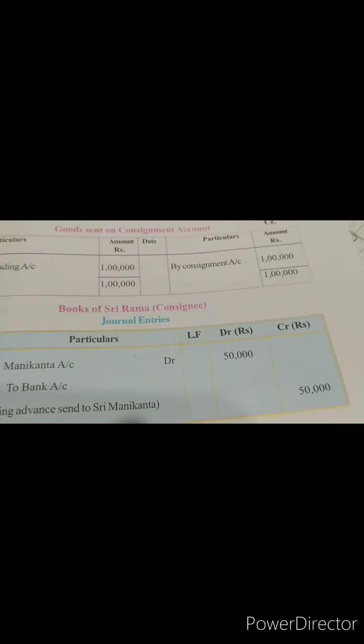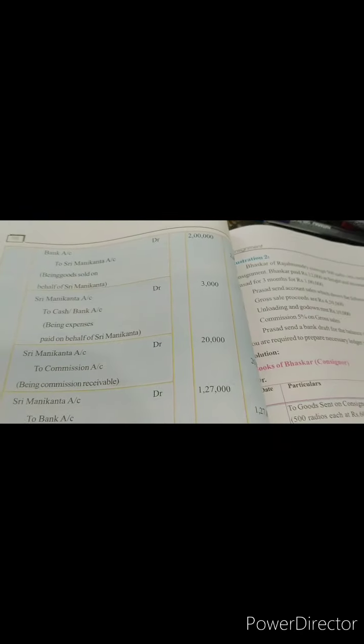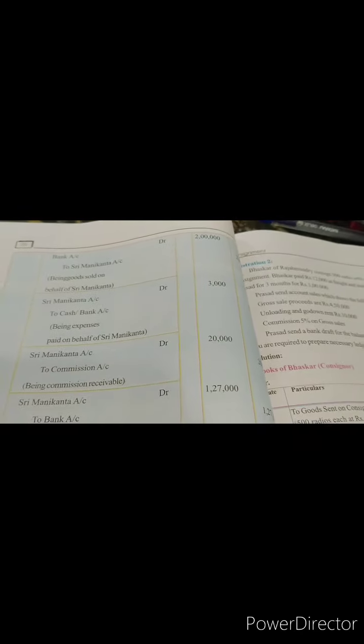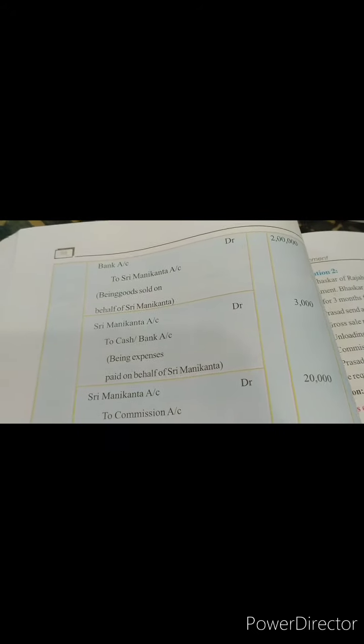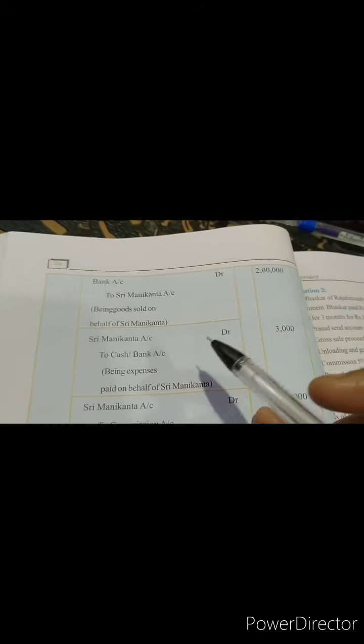50,000. Children, you won't be able to understand what I am explaining if you are not thorough with your journal entries. So, in case if you have any doubt, just go back to the journal entries, and if you still don't understand the journal entry, just ping me up. Alright. The next journal entry we have when the goods are sold on behalf of Manikantha.